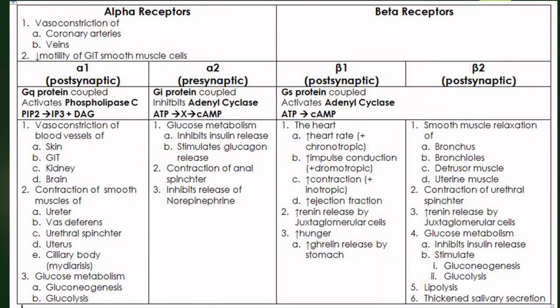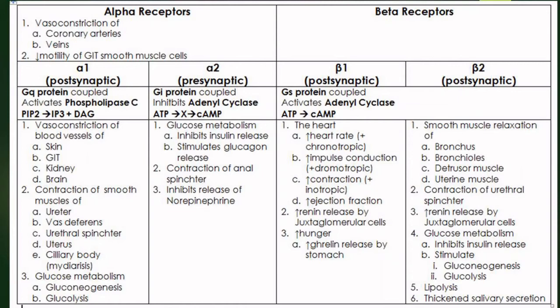So what is common in both cases is increase in release of renin. Considering alpha 2 receptors, it also inhibits insulin release. Some parts are common with beta 2 receptors, it stimulates glucagon release, also causes contraction of the anal sphincter, and inhibits the release of norepinephrine.